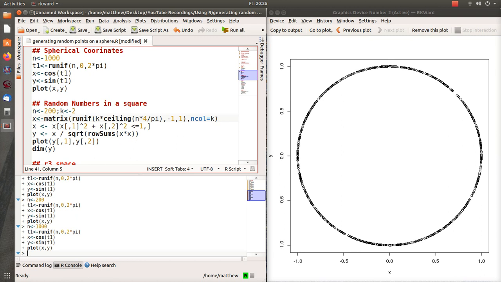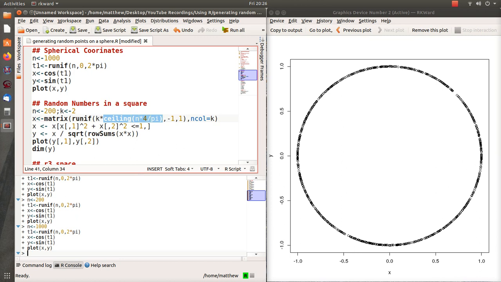But on the theory, you know the area of a circle and the area of that square, so you can roughly determine the proportion of acceptance and rejections. And actually that's what this ceiling does. So the n times 4 divided by pi, that's, the 4 divided by pi is the proportion that we need in order to get approximately 200 random vectors.